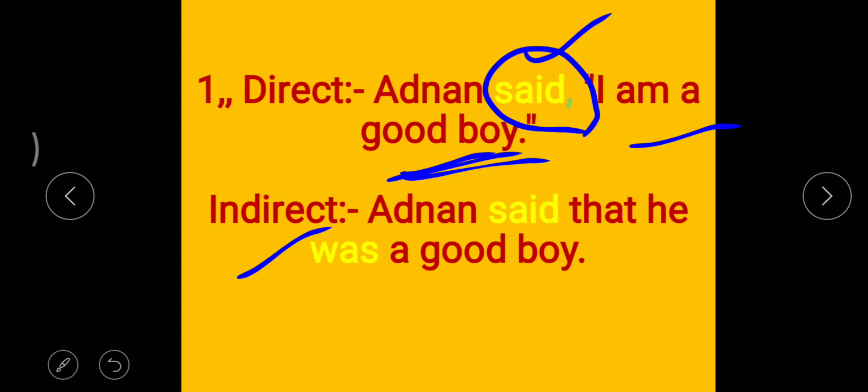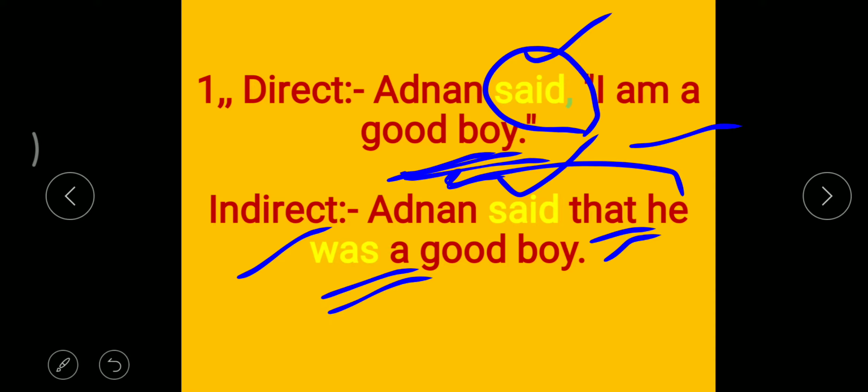While changing it into indirect narration, we write it like this. Adnan said will remain as it is. That is the conjunctive joining word, that. Now he stands for Adnan, was a good boy. So am a good boy changes into was a good boy. So present changed into past tense.